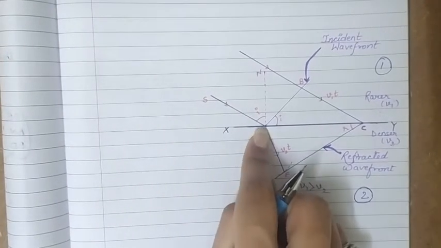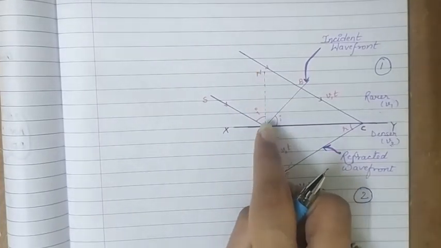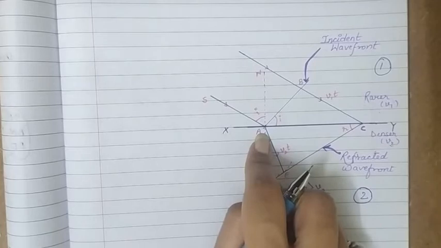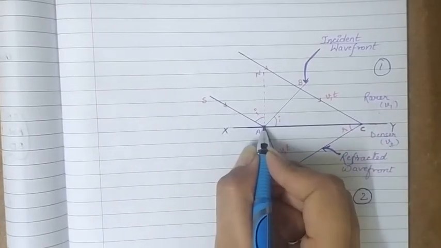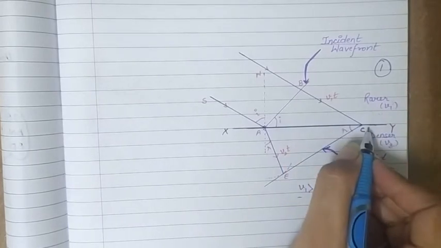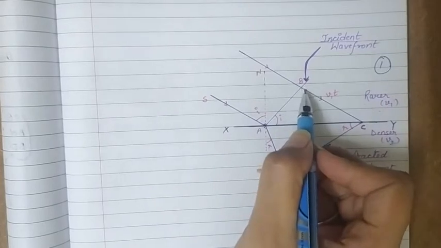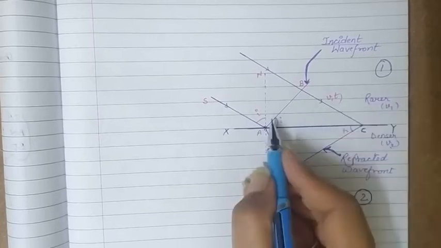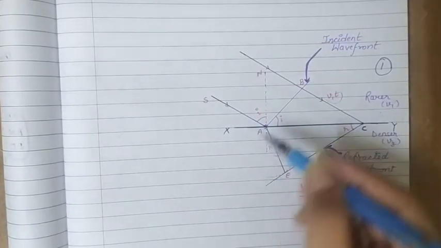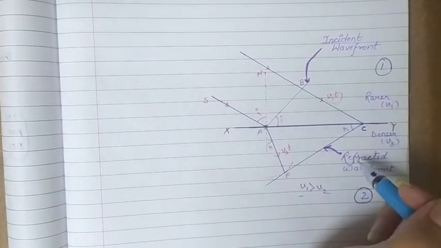This is point A, where the ray reaches first. At that time this ray will be at B. So the incident ray or wavefront first strikes at point A, then at successive points towards C. This ray will be incident at point A first and this one comes to point C later on. It will take some more time. If that time is t, then the extra distance travelled by this ray will be v1t. Okay, this is v1t. Now in case of reflection, the ray bounces back from here, but this is refraction, such that the light ray is passing from rarer to denser.